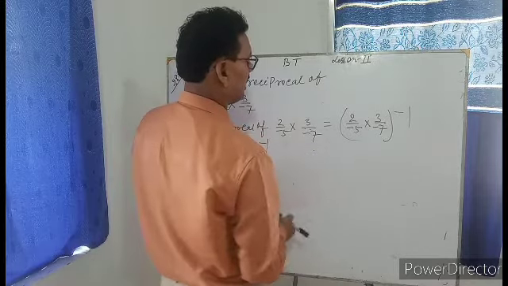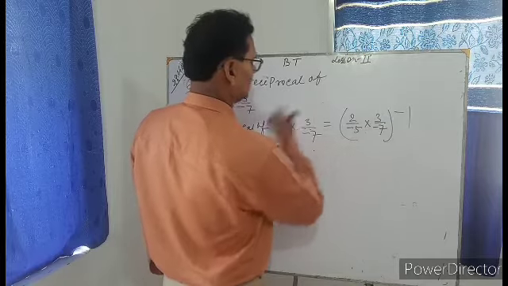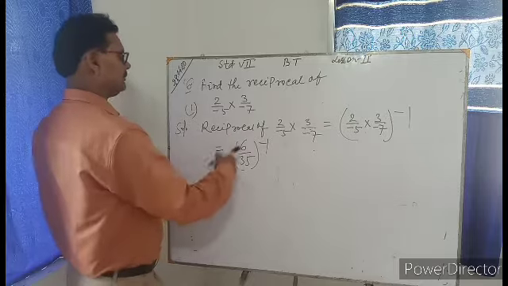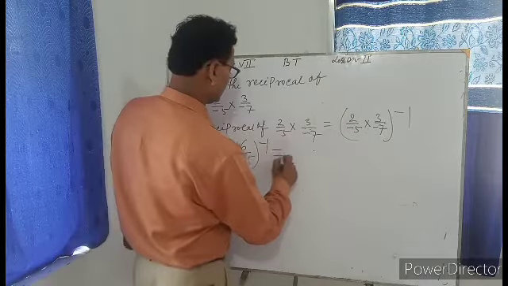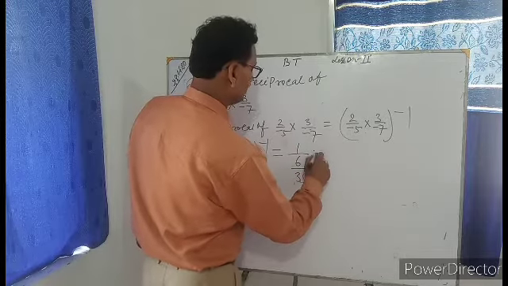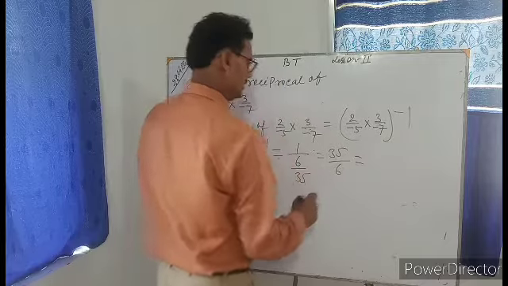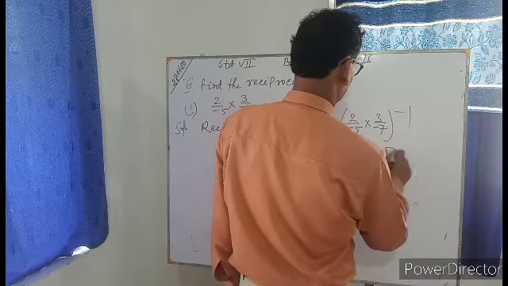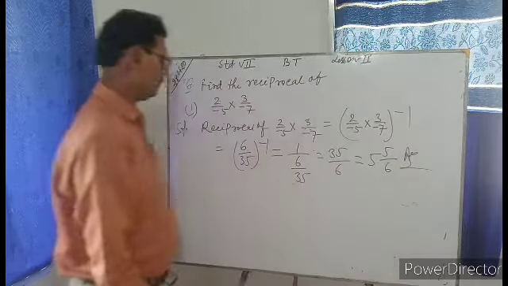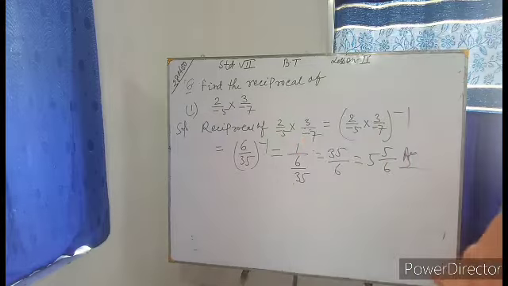Multiply the top by the top, the bottom by the bottom: 2 threes are 6 and minus 5 into minus 7, minus minus plus, 35. And 6 by 35 to the power minus 1. This reciprocal, what will it become? 1 by 6 by 35, and this will give you 35 by 6. No problem at all. Now let us see question number 7.